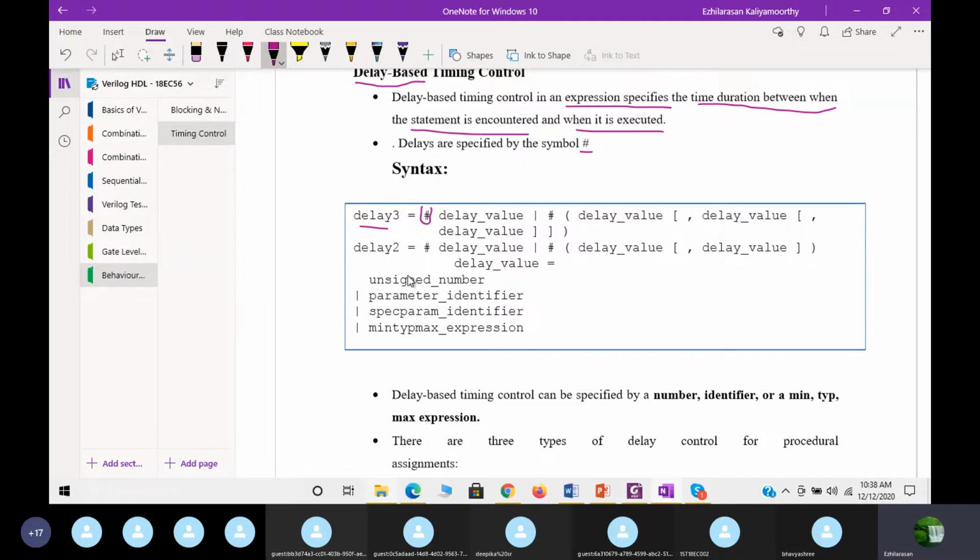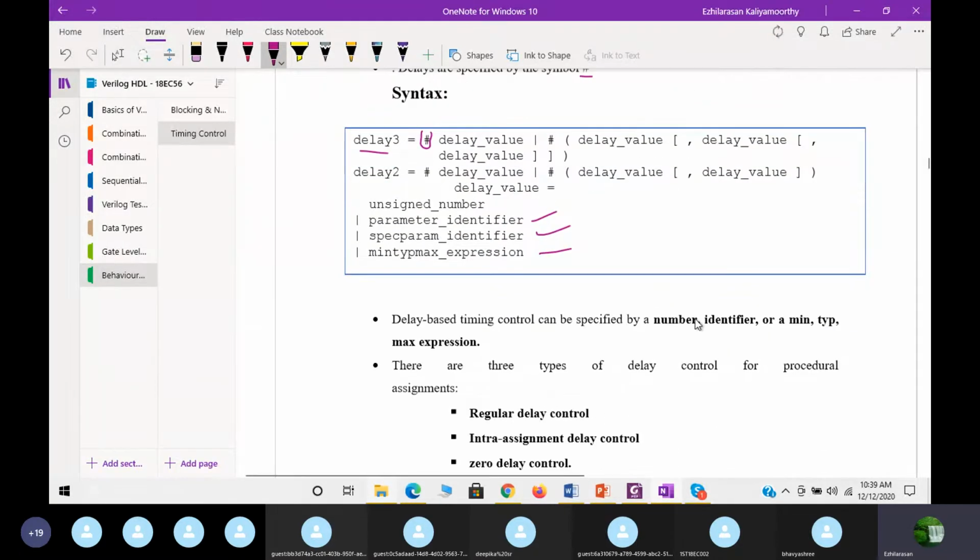Then an unsigned number, or a parameter identifier, then min, typ, max expressions. So the delay based timing control can be specified by numbers, identifiers, or a minimum, typical, and maximum expression.